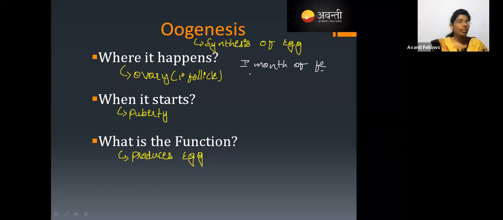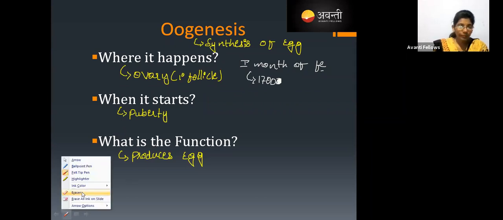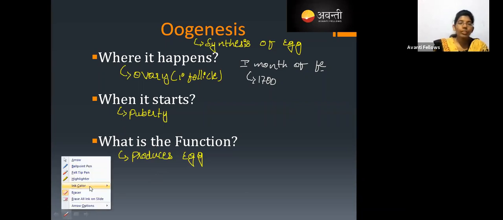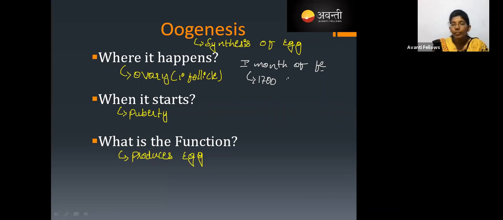In the fetus, in the first month, it is going to have 1,700 primary follicles. 1,700 primary follicles will be present in the fetus when it starts to develop, at the first month of development itself. Yes, good afternoon, Akbar. Primary follicles.